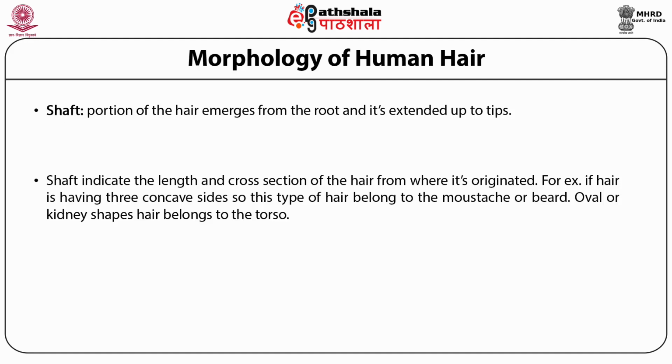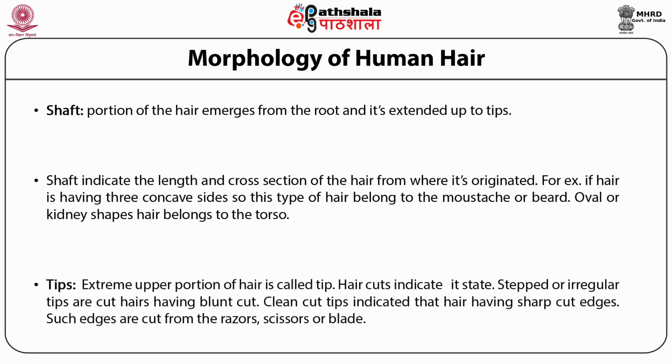The next segment of hair is the tip. Tips are the extreme upper portion of the hair. Haircut indicates its state. Stepped or irregular tips are cut hairs having a blunt cut. Clean cut tips indicate that the hair has sharp cut edges. Such edges are cut by a razor, scissors or blade.